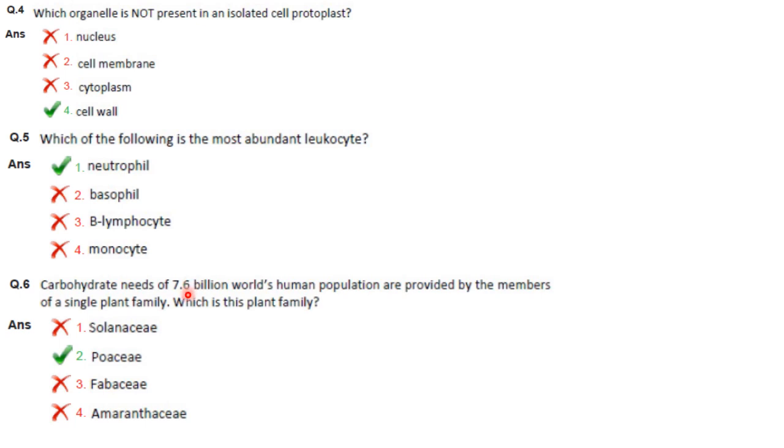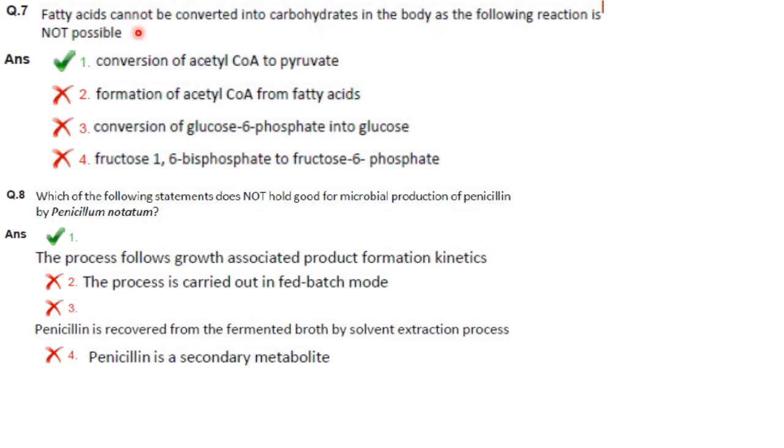Then next one. Carbohydrates needed by the 7.6 billion world's human population are provided by the members of a single plant family. Which plant family is it? It is Poaceae, where you get rice, wheat, etc. It belongs to Poaceae. Then fatty acids cannot be converted into carbohydrates in the body as the following reaction is